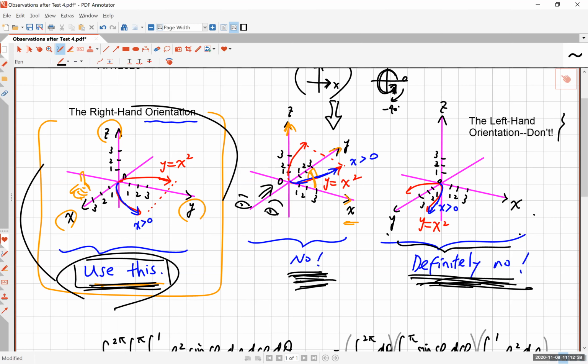This is a mirror image, and by the way, you can also ask this interesting question: why does a mirror switch the left and right? And the answer is the mirror actually doesn't switch left and right. It switches the front and back. In mathematics, it's called a reflection. You may study this when you talk about matrices in linear algebra, but it changes the front and back. And when the front and back orientation switches, then the left and right change.